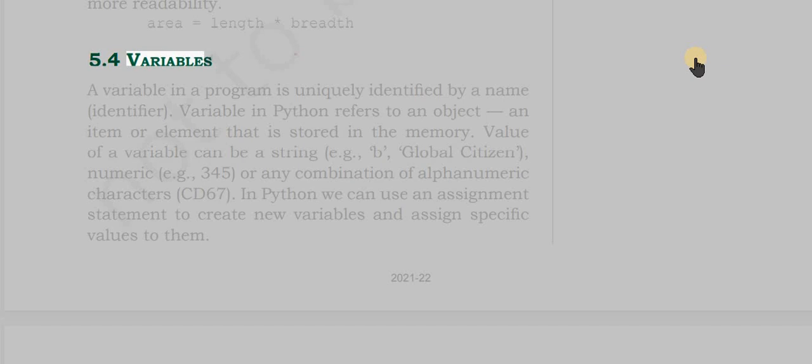5.4 Variable. A variable in a program is uniquely identified by a name, identifier. Variable in Python refers to an object, an item, or element that is stored in the memory. Value of a variable can be a string, example B, global citizen, numeric, example 345, or any combination of alphanumeric characters, CD 67. In Python we can use an assignment statement to create new variables and assign specific values to them.